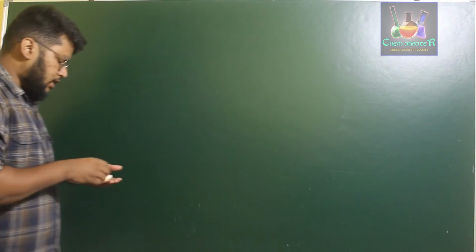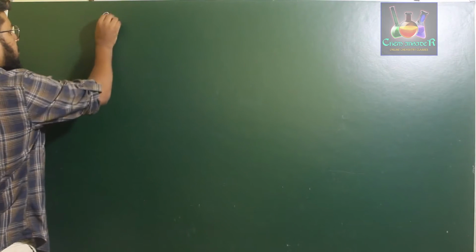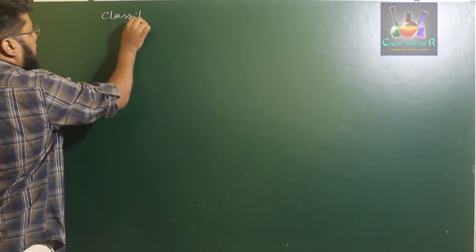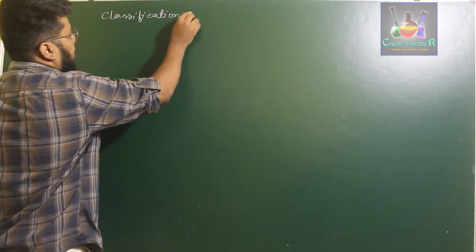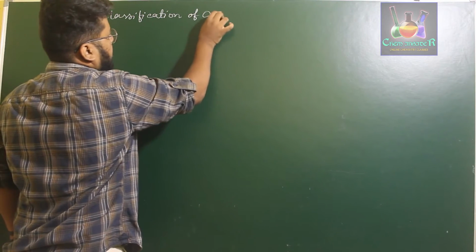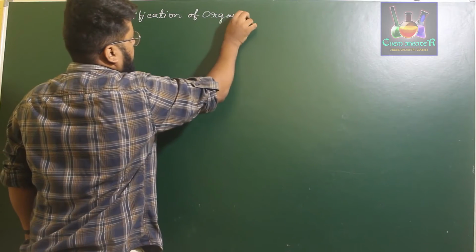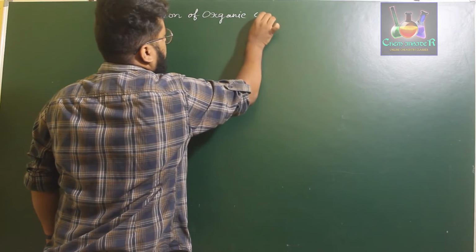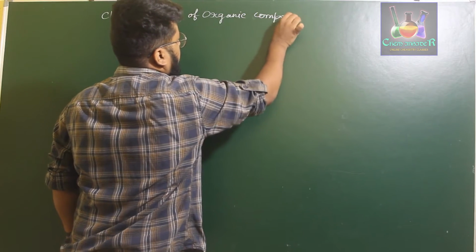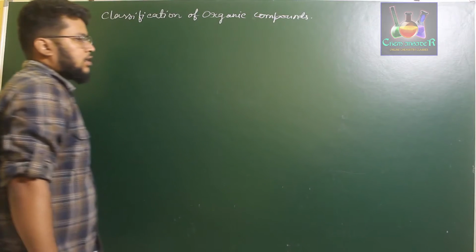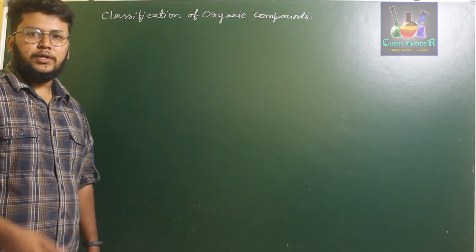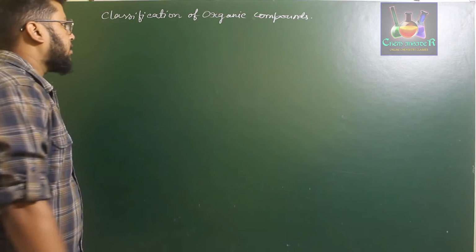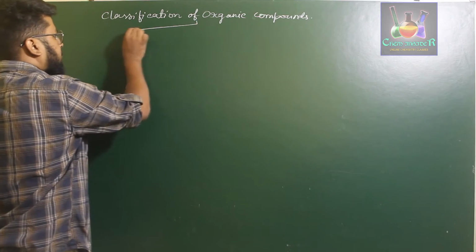Therefore, the classification of organic compounds was based on their structure. So, depending upon whether a compound is cyclic or non-cyclic, they are classified into two classes.